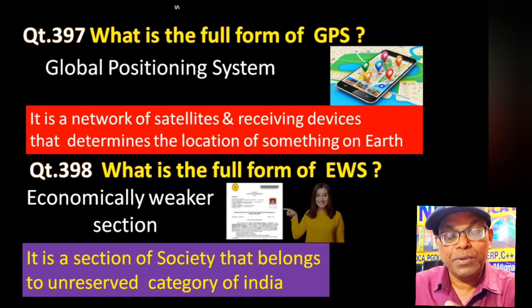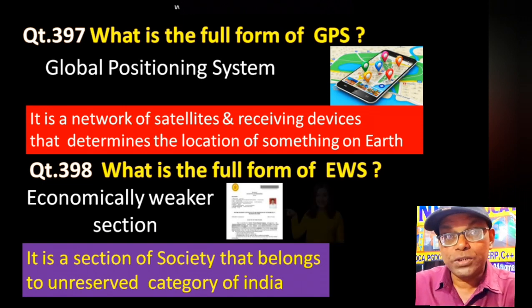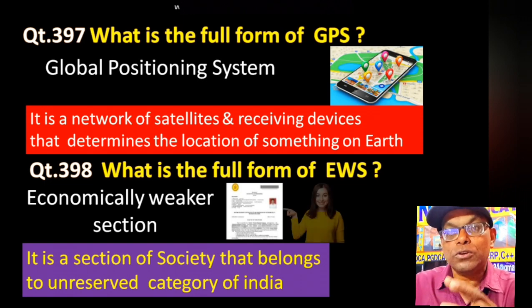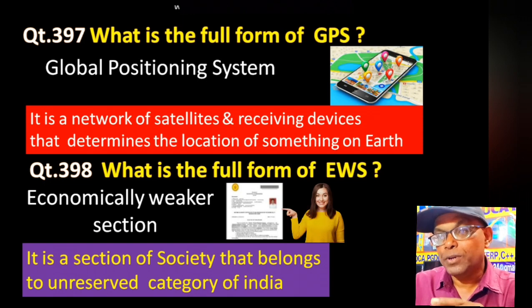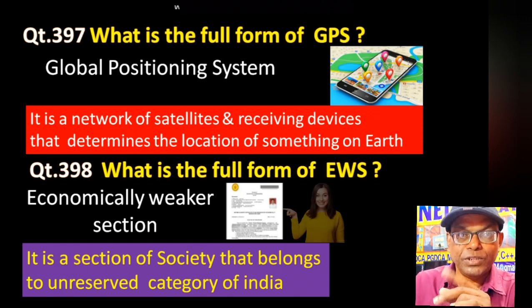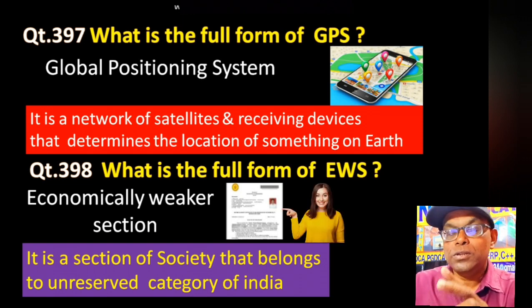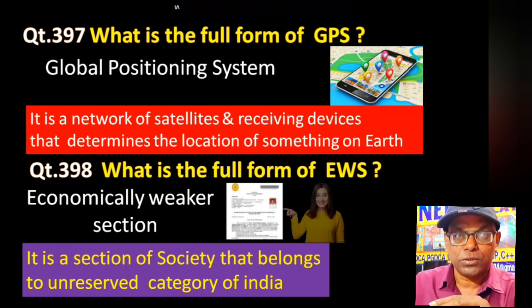If they try to get the facility from the central government and they do not belong to OBC, they belong to SCBC, they are valid for only the state government. So they have to apply for EWS, that is called economically weaker section group. It is a section of society that belongs to the unreserved category of India, not under the reserved category. So that is why we have to use EWS, economically weaker sections.